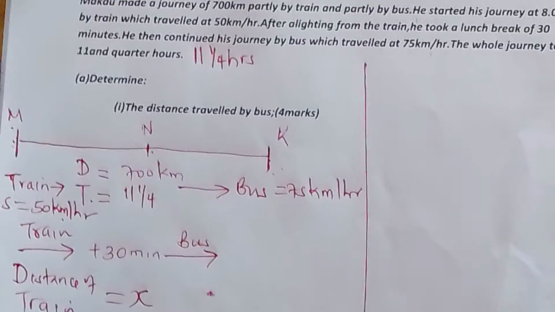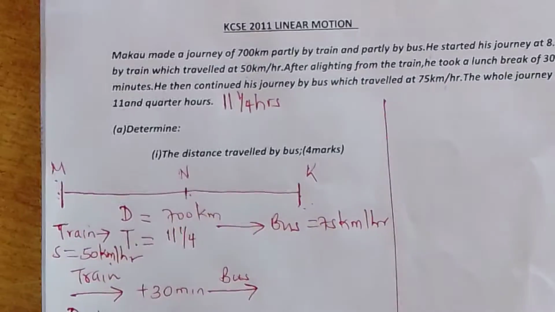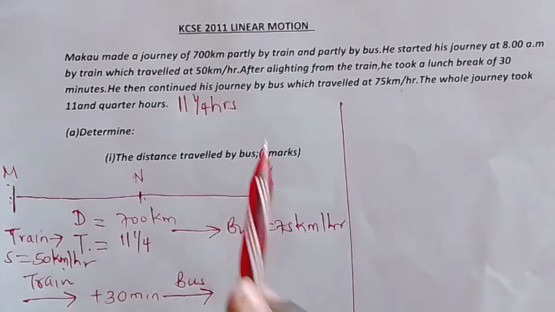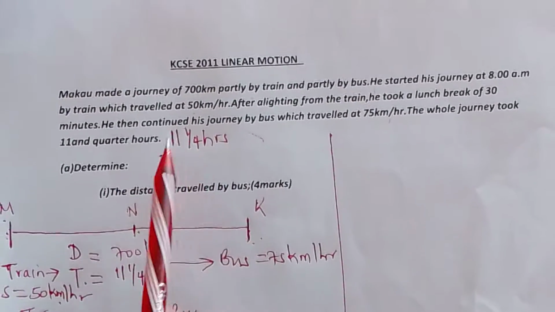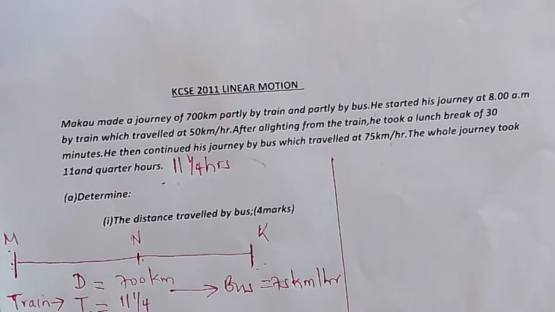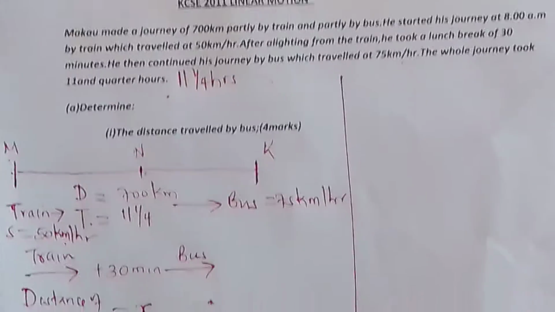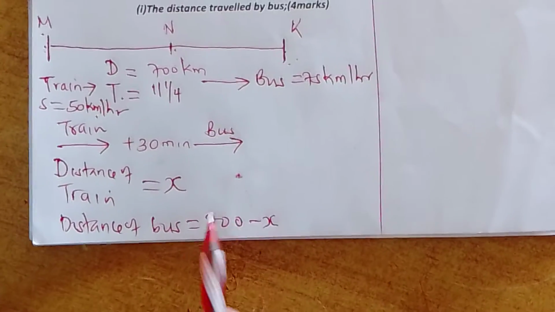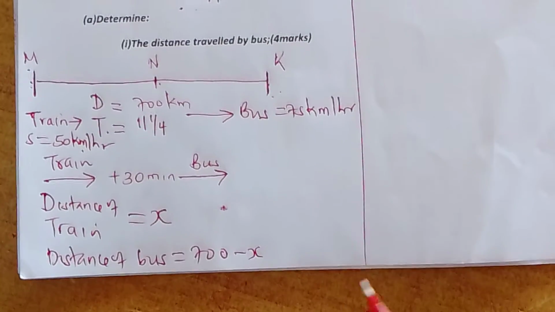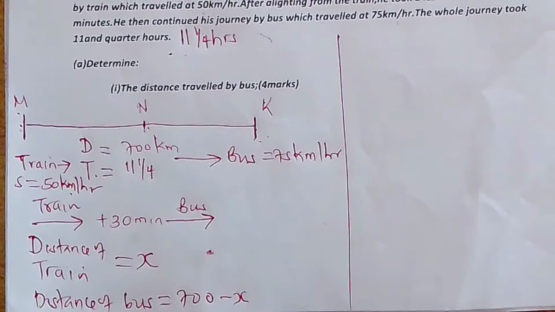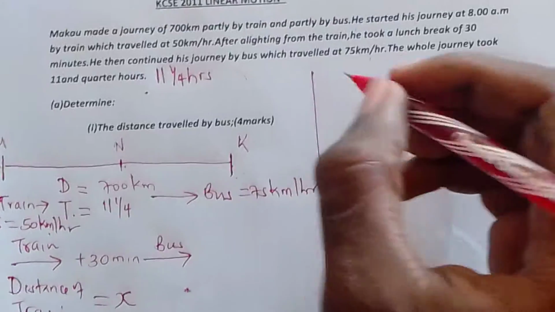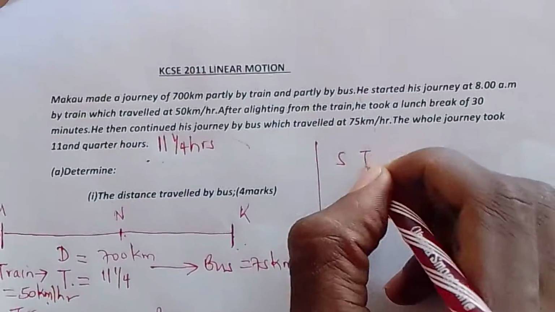Na sisi tunatafuta time, the total time ambayo hii gari ilienda. Tunajua ni 11 1/4 hours. But we have now to look for the distance of x so that we can get the distance of a bus. So we can say STD is the formula.